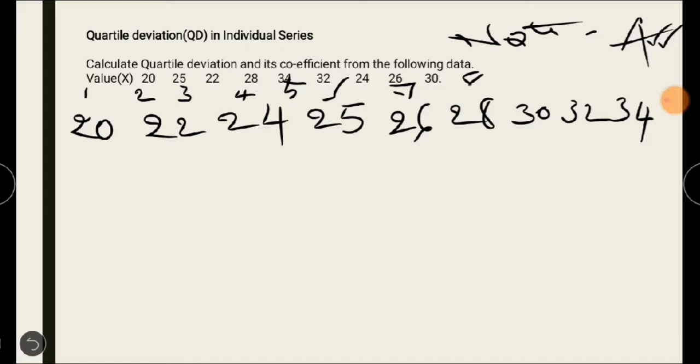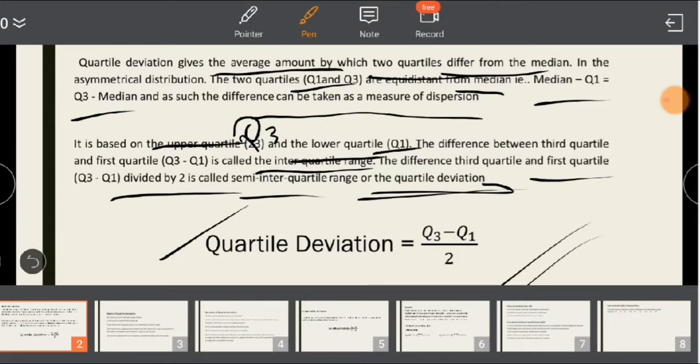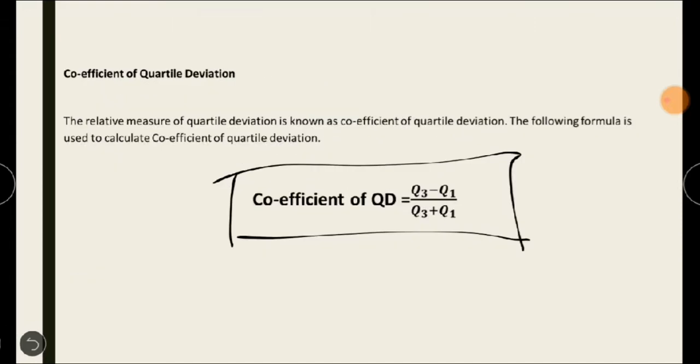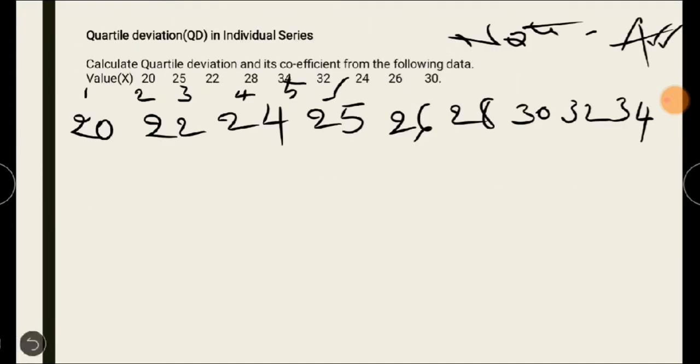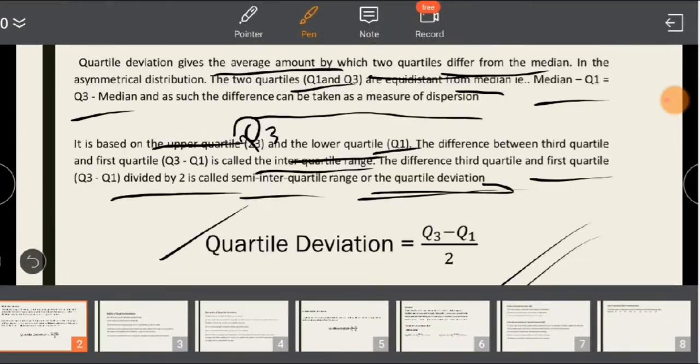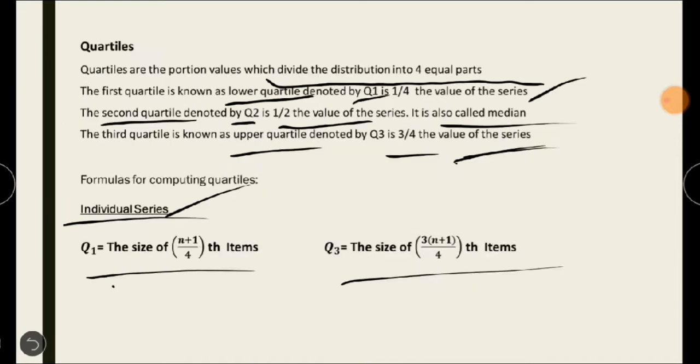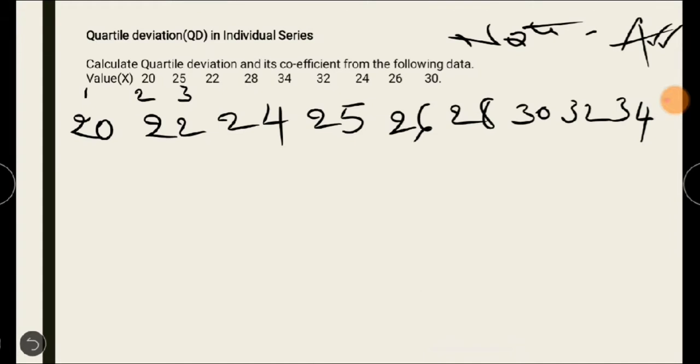See how many n terms we have here. You can count it orally. 20 is 1, 2, 3, 4, 5, 6, 7, 8, 9.